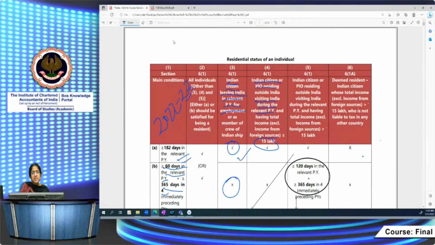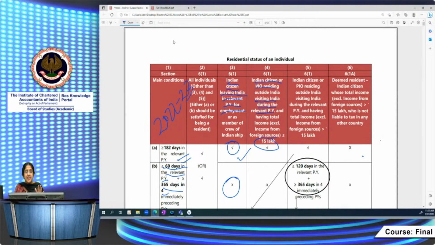So what do you consider total income excluding foreign sources? Income which accrues or arises outside India, which is not deemed to accrue or arise in India. That is income from foreign sources. That you have to exclude. So all the remaining income is what? Income received in India, deemed to be received in India, income accruing or arising in India, income deemed to accrue or arise in India, all these four, plus income from a business controlled from India or profession set up in India. That also you will consider.